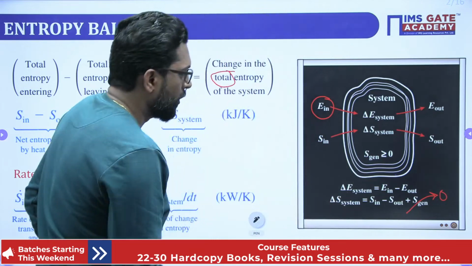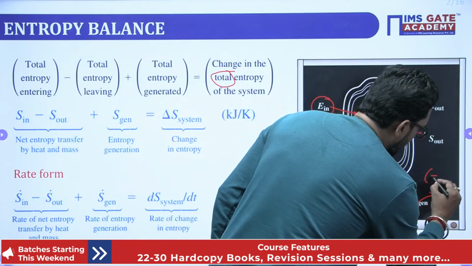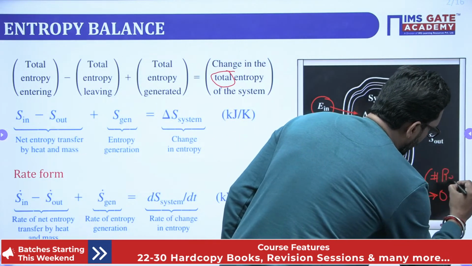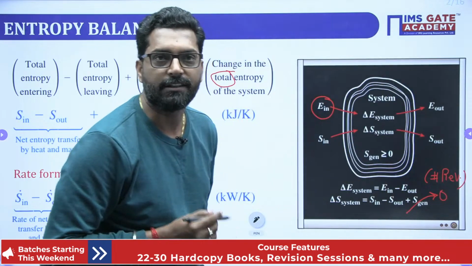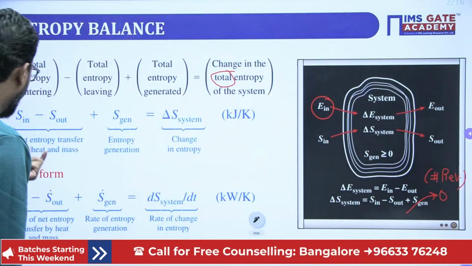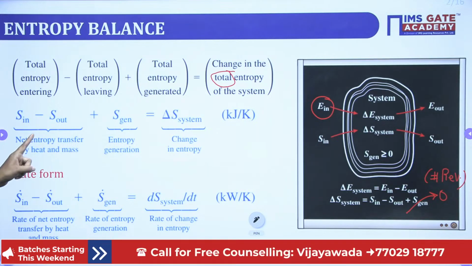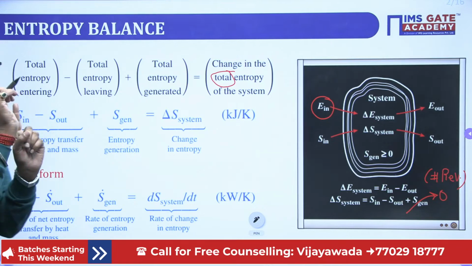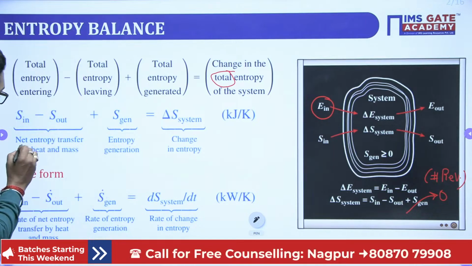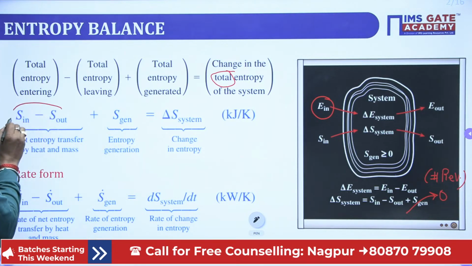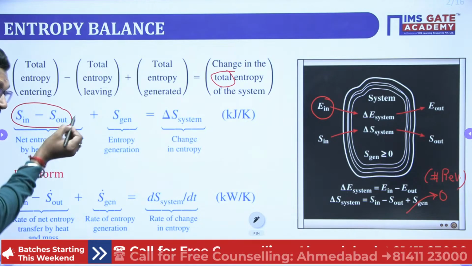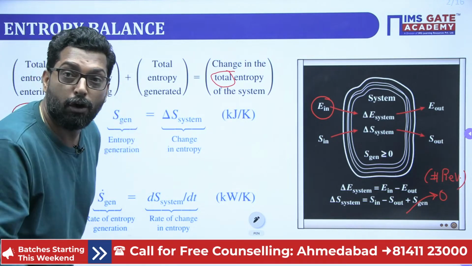Very limiting case. So this generation is 0. That means the process is reversible, right? Okay. So what is that? S in minus S out. S in is the net entropy transfer. Very important, I'm telling you. This is a transfer, and transfer with respect to entropy.